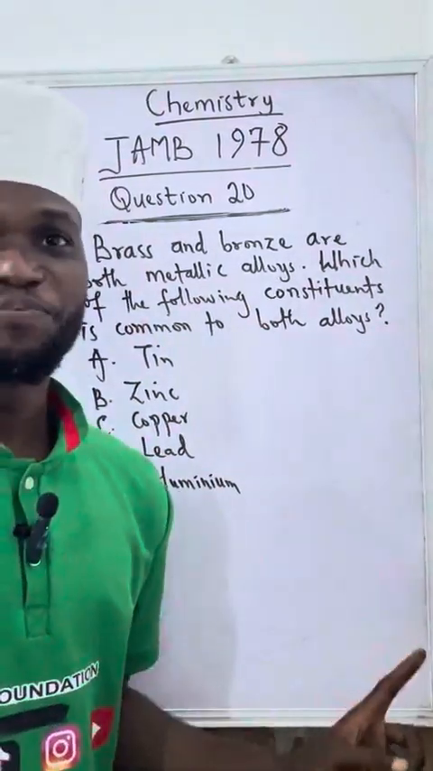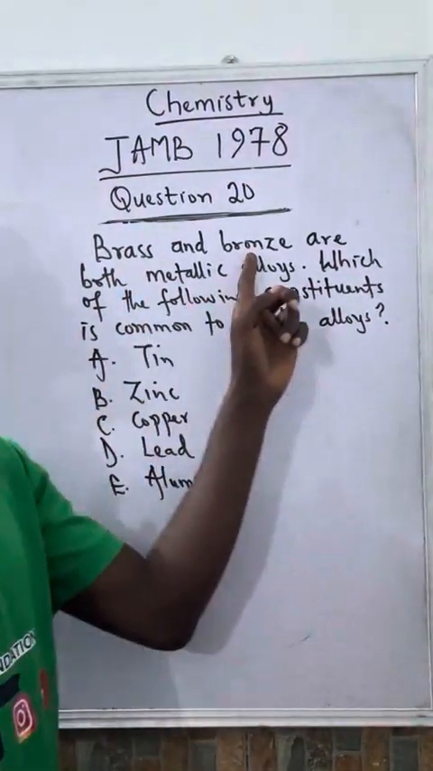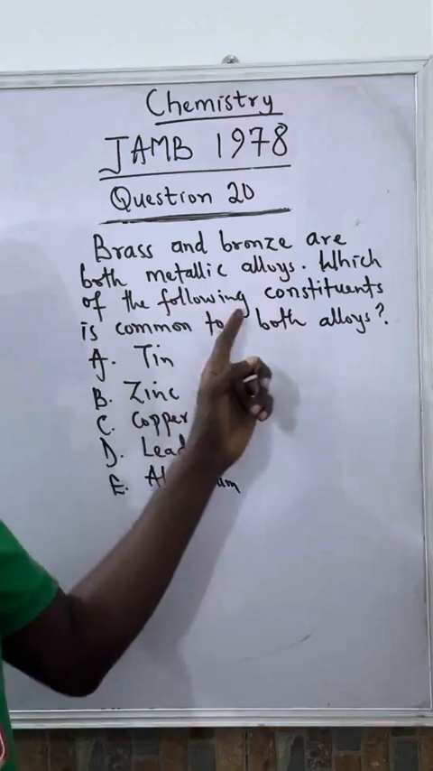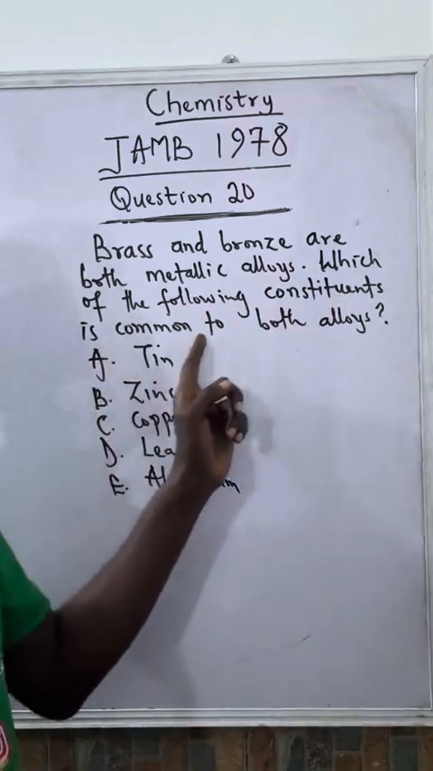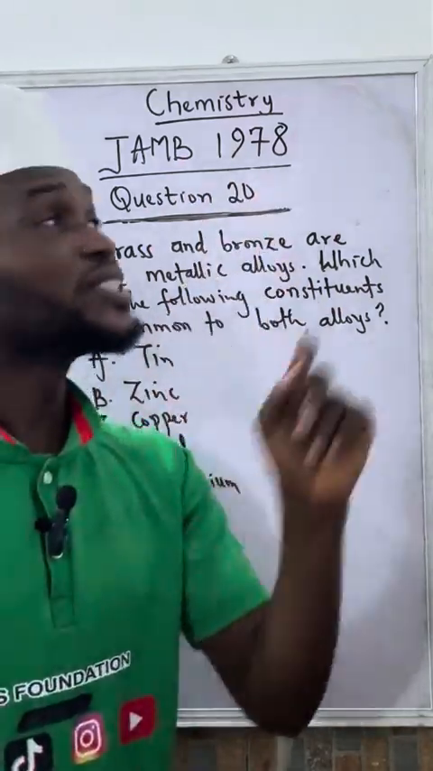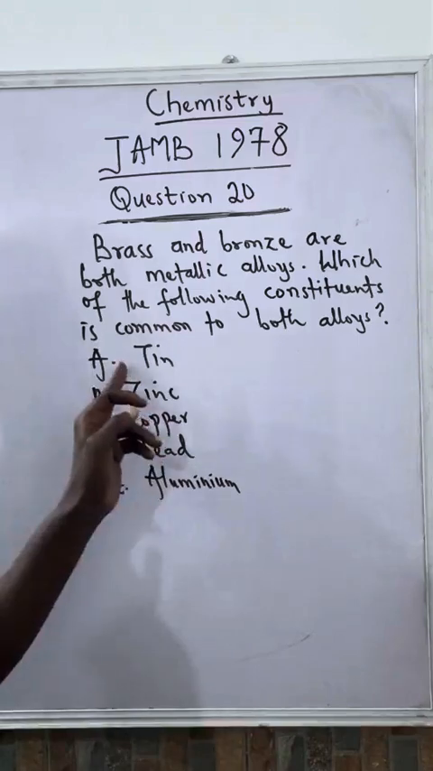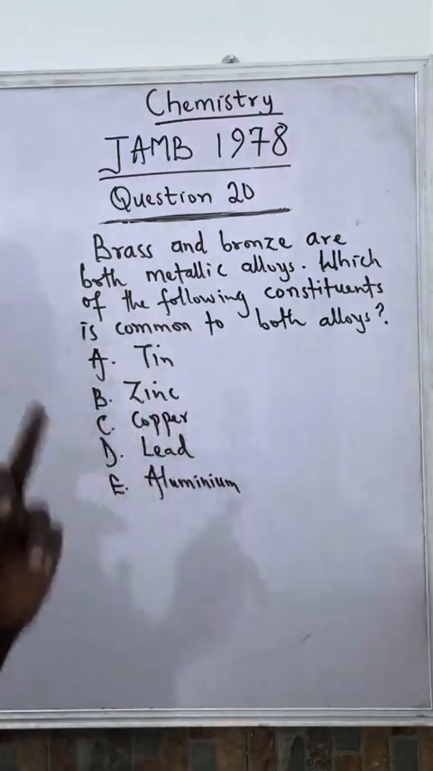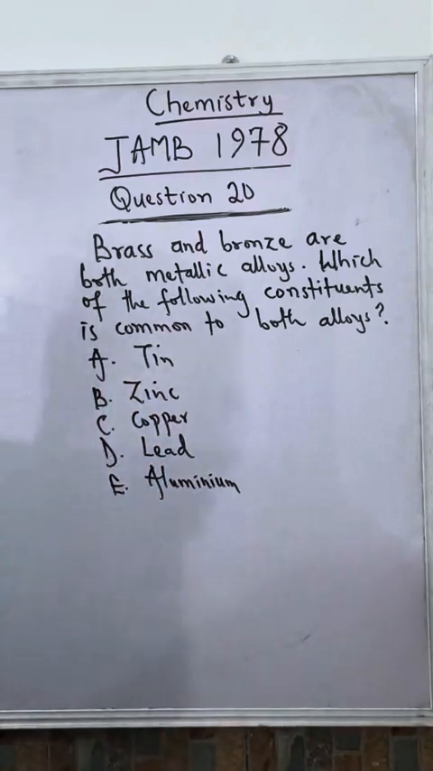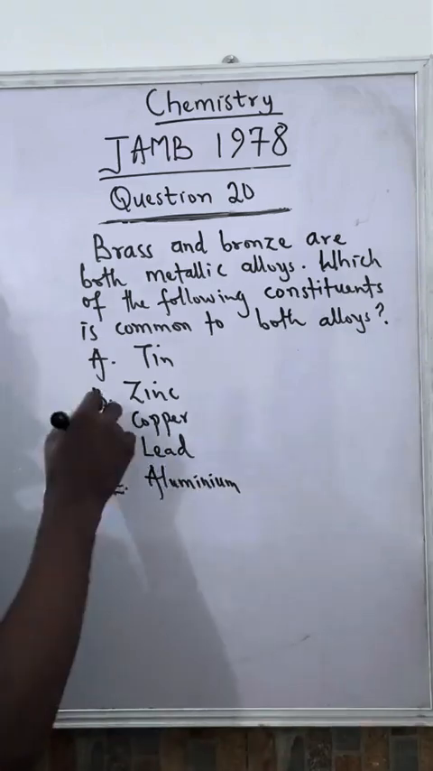Consider this very simple chemistry question. Brass and bronze are both metallic alloys. Which of the following constituents is common to both alloys? This is JAM 1978 question 20, chemistry. So we have option A as tin, B zinc, C copper, D lead, and E aluminum. The correct answer to this question is C.